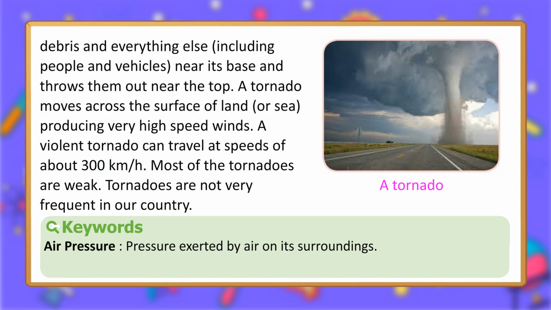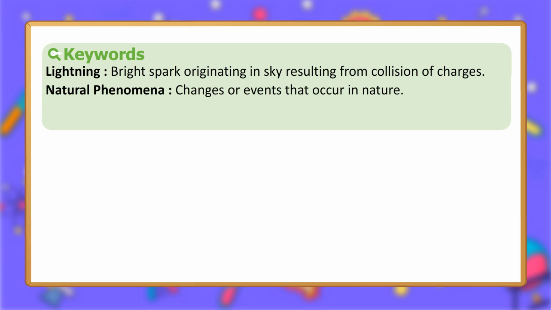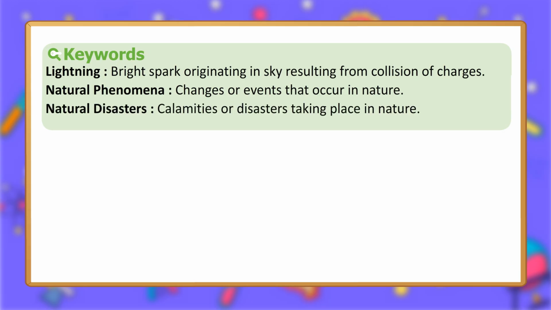Keywords. Air pressure: pressure exerted by air on its surroundings. Cyclone: huge whirling winds from seas. Lightning: bright spark originating in sky resulting from collision of charges. Natural phenomena: changes or events that occur in nature. Natural disasters: calamities or disasters taking place in nature.